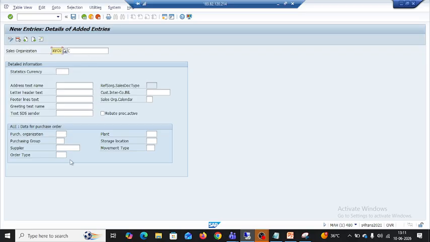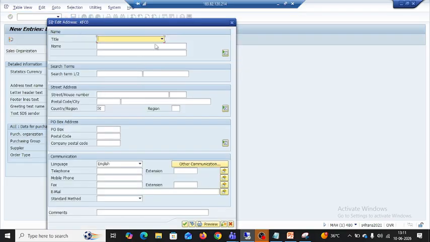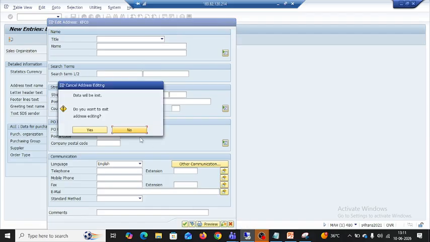After that here we have to fill the details, and after the screen it will show detailed information like additional information about the sales organization, where it is located, mail ID, address, postal code details, all these details it will ask. This one is about the title, whether it is a company or Mr. or Mrs.; we can make it empty as well. We have to give the name, street, postal, region, all these details, and then we have to save this particular sales organization.